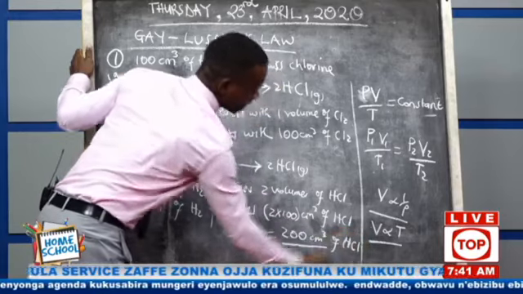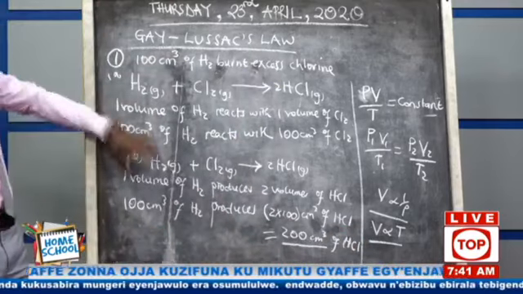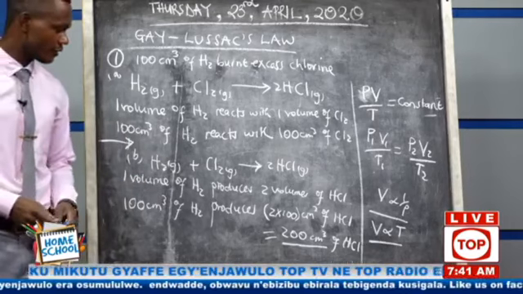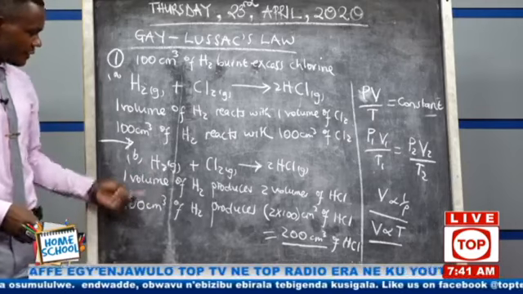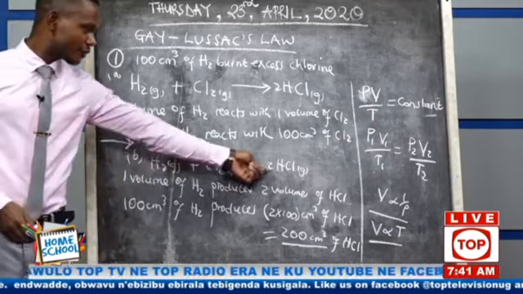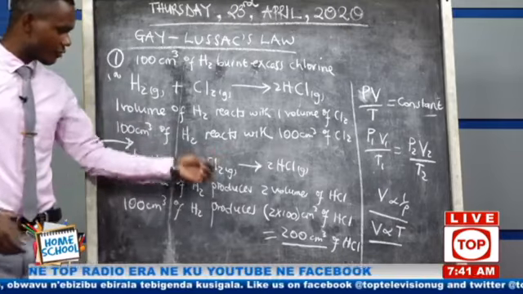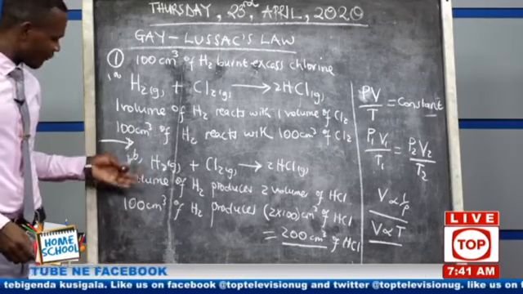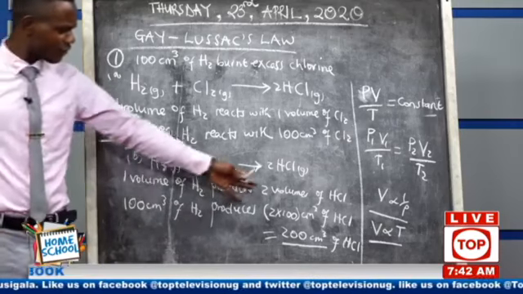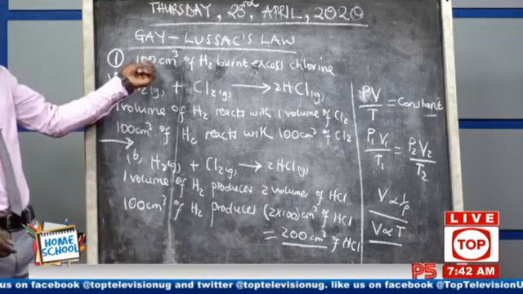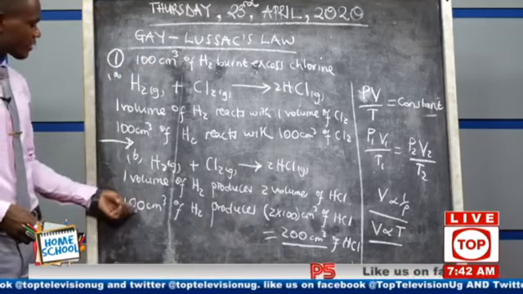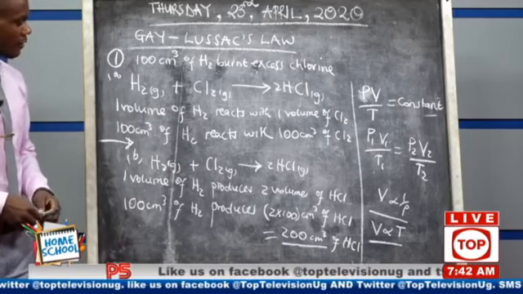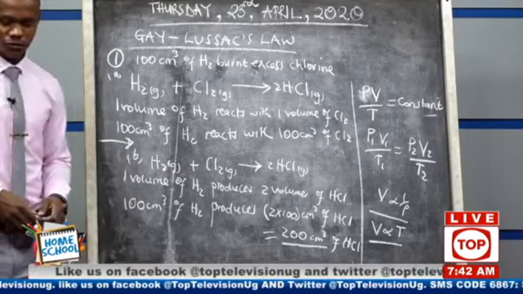You see, these calculations are very simple. I told you that today we are going to handle a very simple concept. It is a matter of identifying the volumes. You read the equation, you balance it, then you use your grammar here. You say, if one volume produces 2, now they are saying 100. That means you just put here 100 and it will produce 2 times 100, and that one is 200.